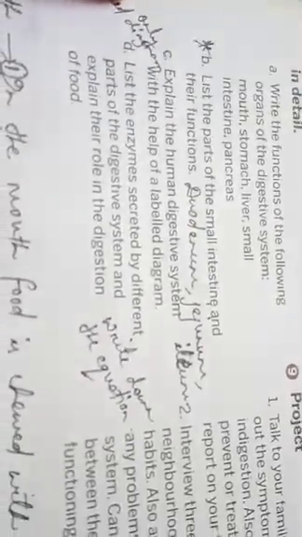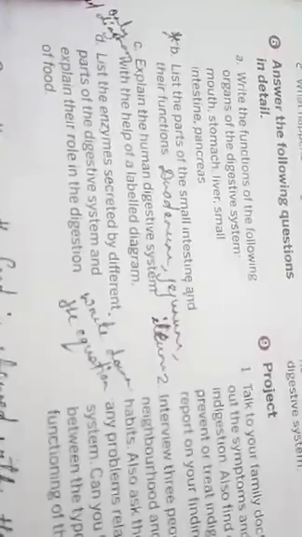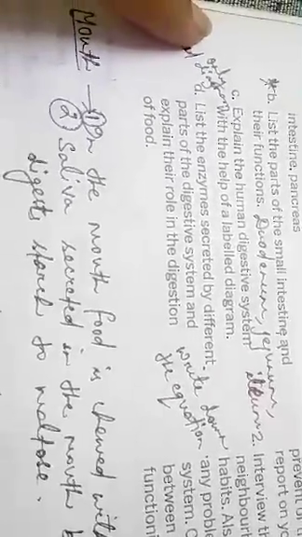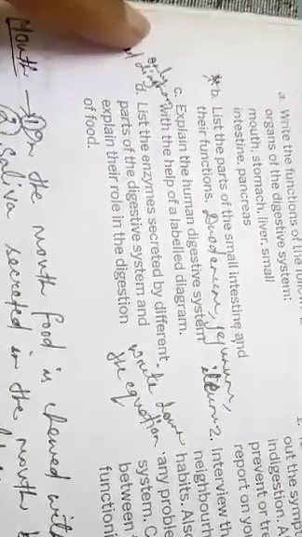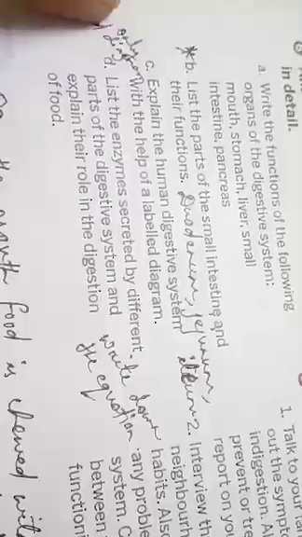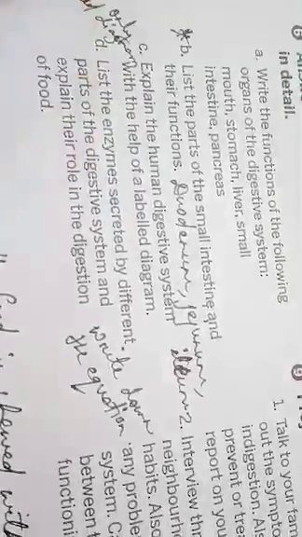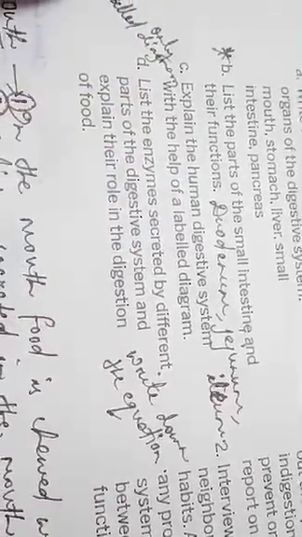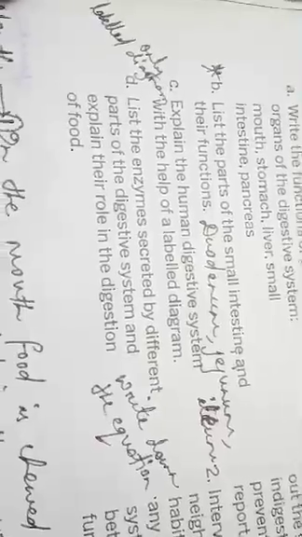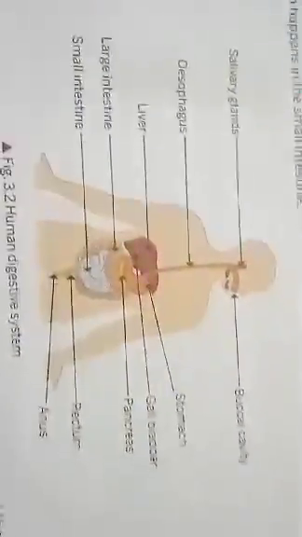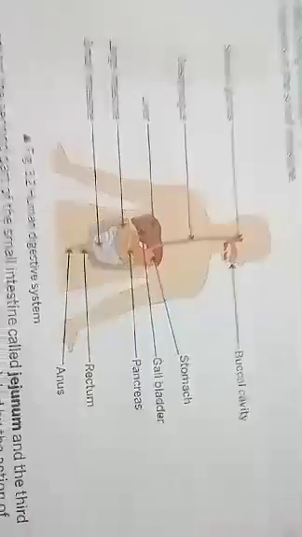Now next question is, list the parts of small intestine and their functions. In this one only you list the names of the different parts, because functions it is given in question number D, which I have written. I will give you that written part. You will note it from there. So, next, number C, explain the human digestive system with the help of a label diagram. No need of explanation, children. Only you will draw this label diagram in your copy in the white page.